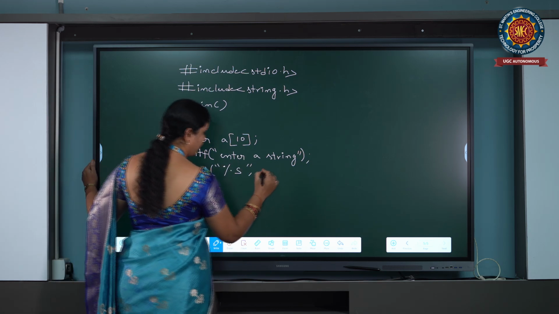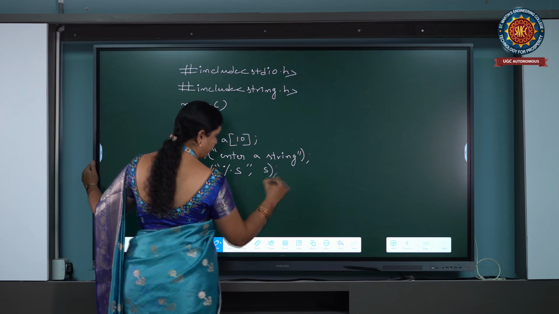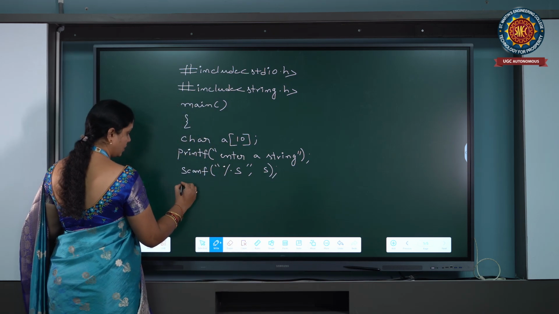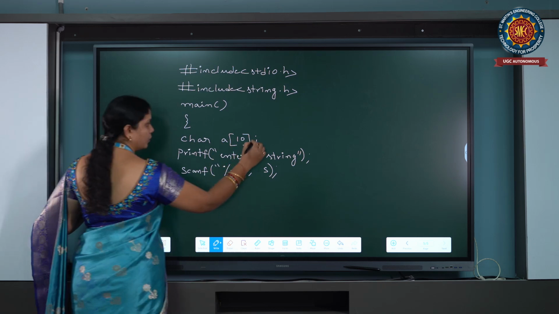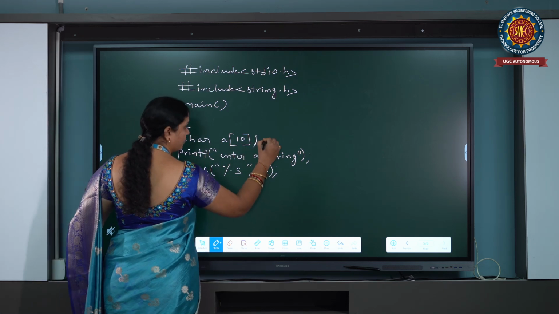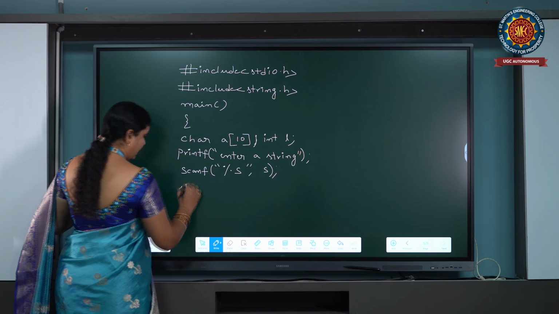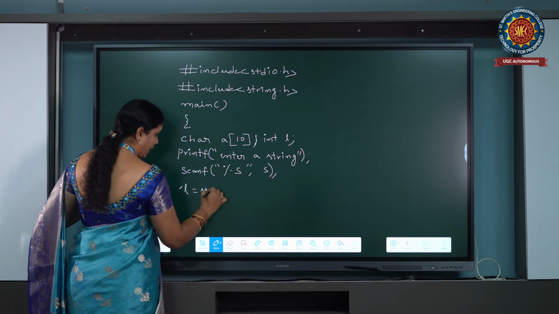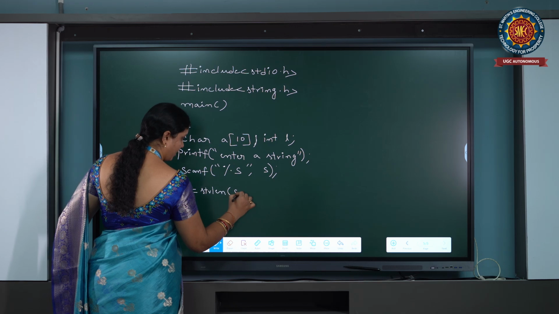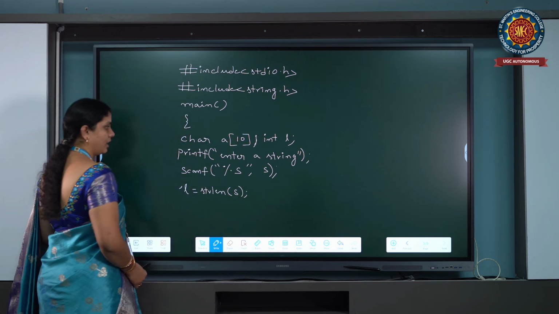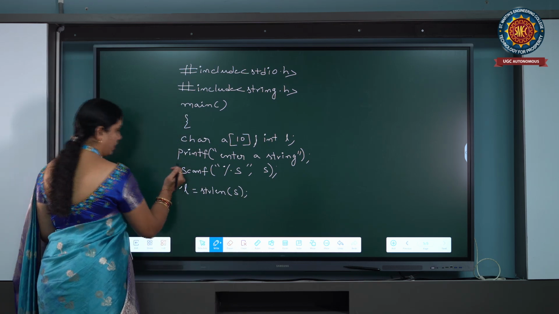Percentage s. Then what do we have to do? We have to find the length of the string. So here I am declaring int L. L equal to strlen of S. Why am I using int L?